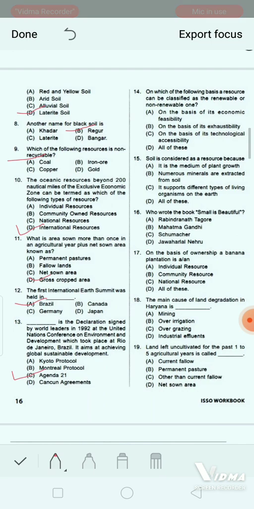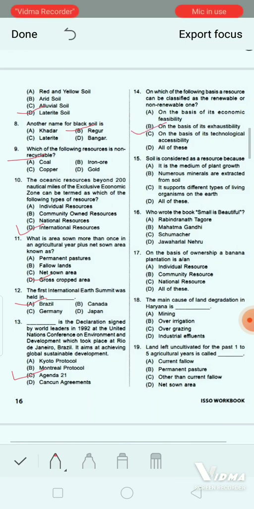Next question. On which of the following basis a resource can be classified as the renewable or non-renewable one? Option A, on the basis of its economic feasibility. Option B, on the basis of its exhaustibility. Option C, on the basis of its technological accessibility. And option D, all of these. Yes, the correct answer will be option B, that is on the basis of its exhaustibility.